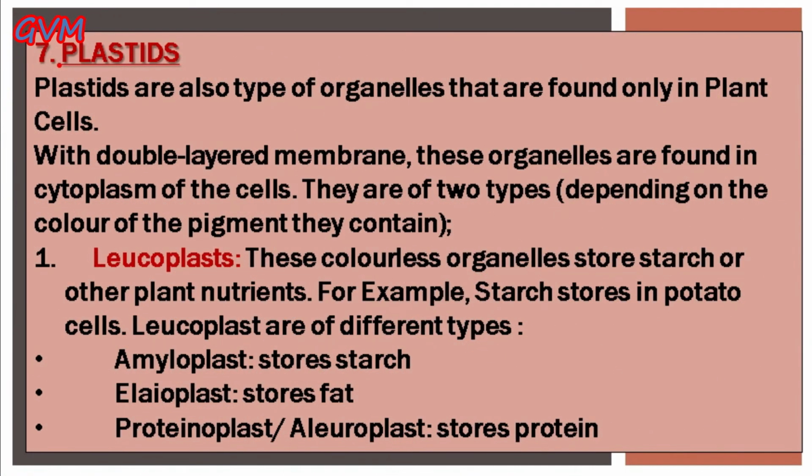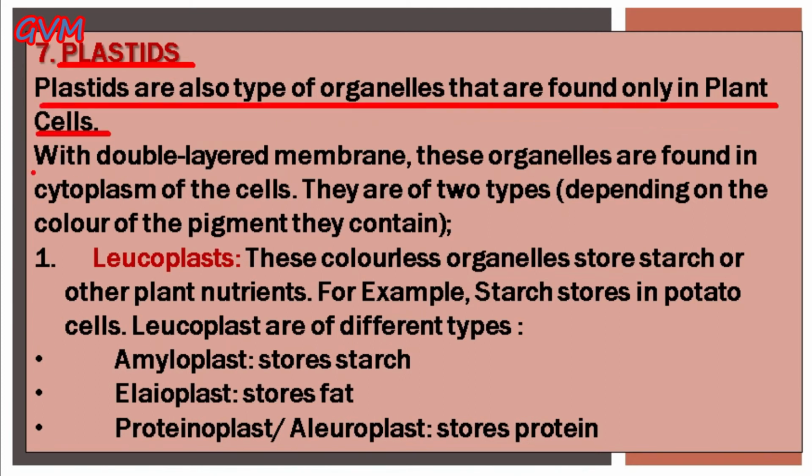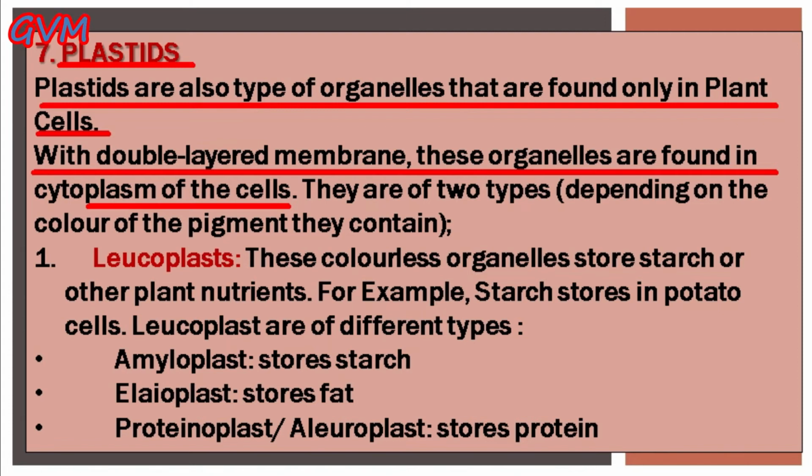Now students, the next kind of cell organelle are plastids, and these plastids are generally found only in plant cells. Students, these plastids have a double layer membrane, and generally these are found in the cytoplasm of the cell. Depending on the color of the pigment, they are categorized into two types. The first one is leucoplast. These leucoplasts are the colorless organelles that generally store starch or other plant nutrients.